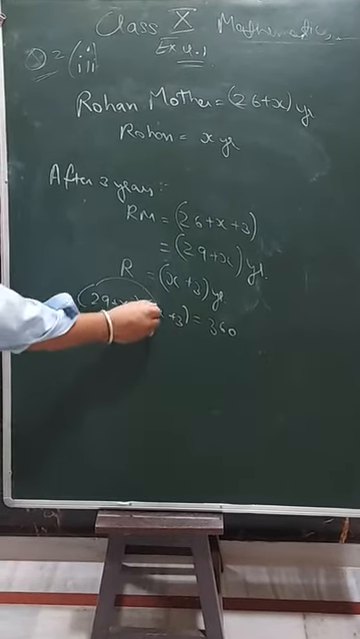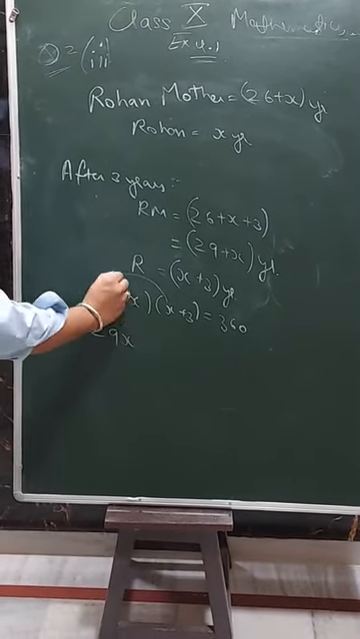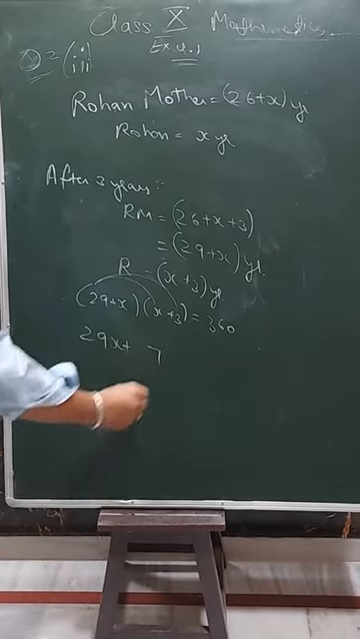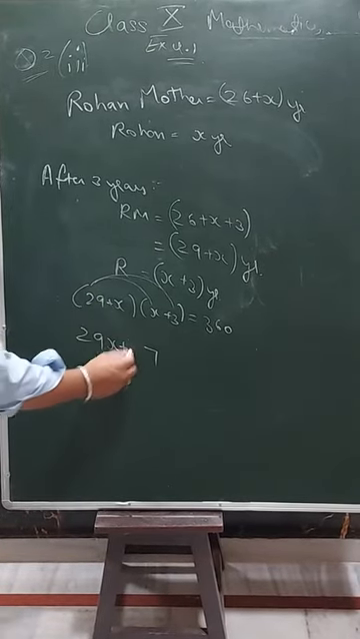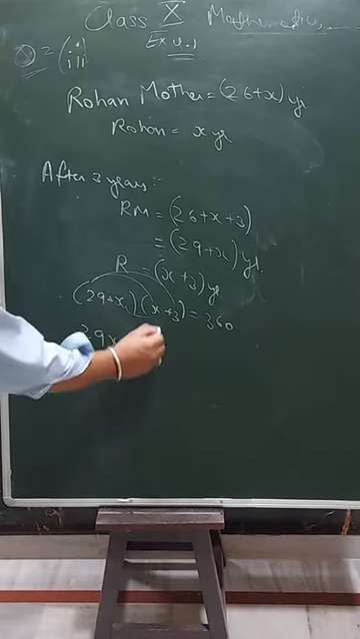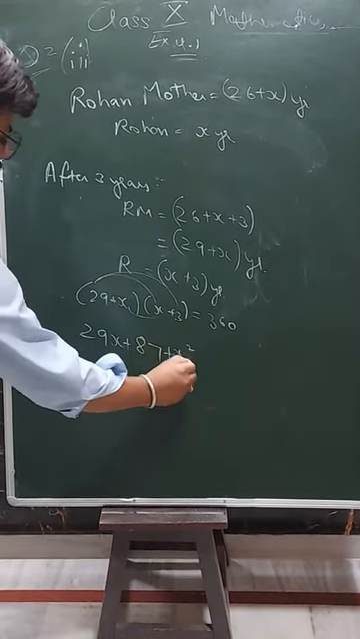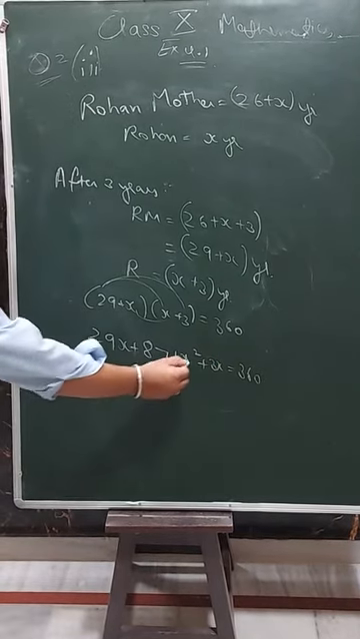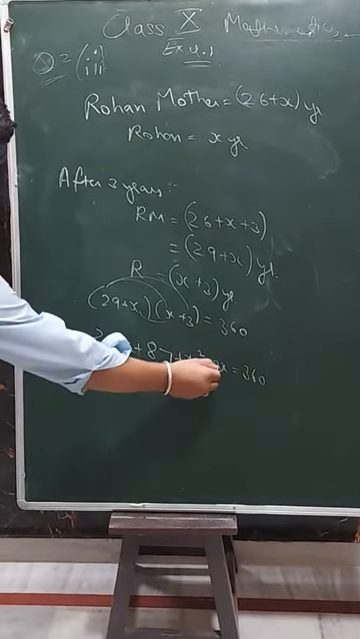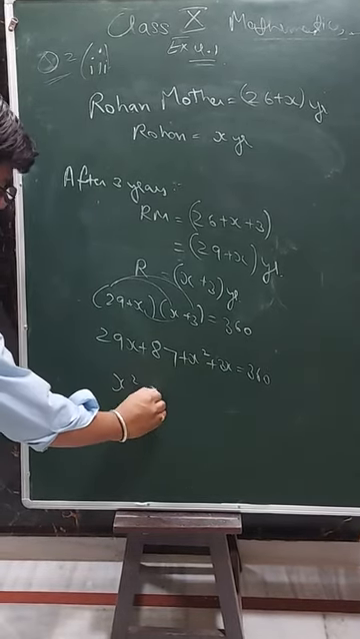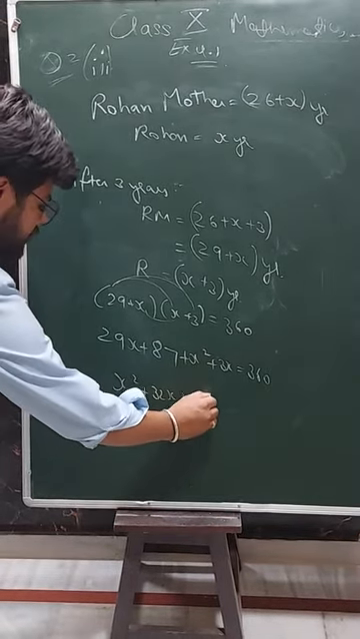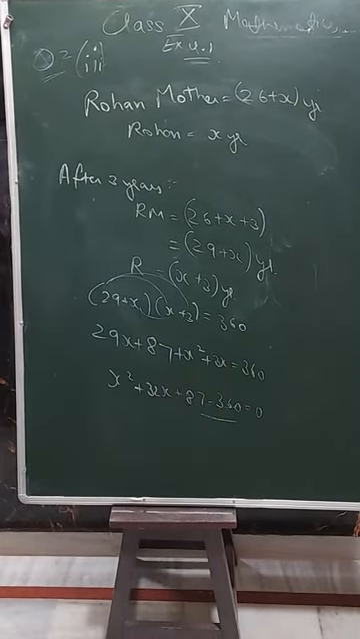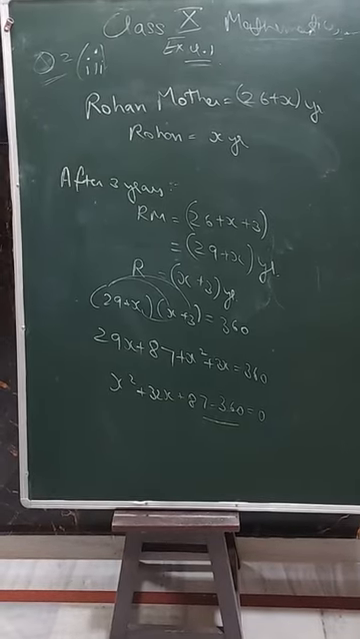So 29 into x is 29x, and 29 into 3 we have to do: 9 threes are 27, 2 threes are 6, 6 plus 2 is 8, so 87. Plus x into x, x square, and 3x, equals 360. So finally x square plus 29x plus 3x, which is 32x, plus 87 minus 360 equals 0. Do this subtraction and you will get the final equation.